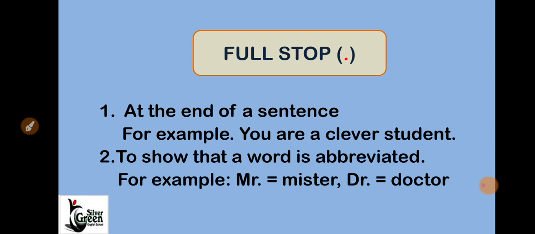Now next, a full stop is used to show that a word is abbreviated. Now students, you know very well, abbreviation is very important in language. For example, here you can see Mr. So M R dot. It is a very short form. So Mr. is written with the dot.